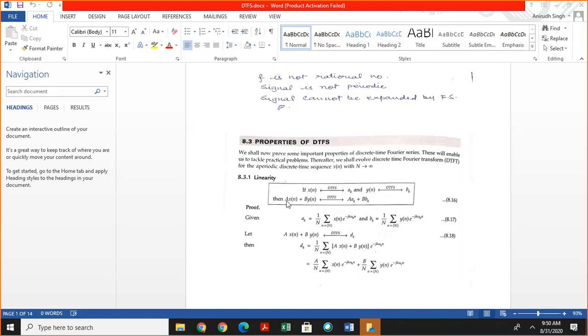Suppose this is the linear combination: A x of n plus b y of n. Then calculate the coefficient of this discrete signal.